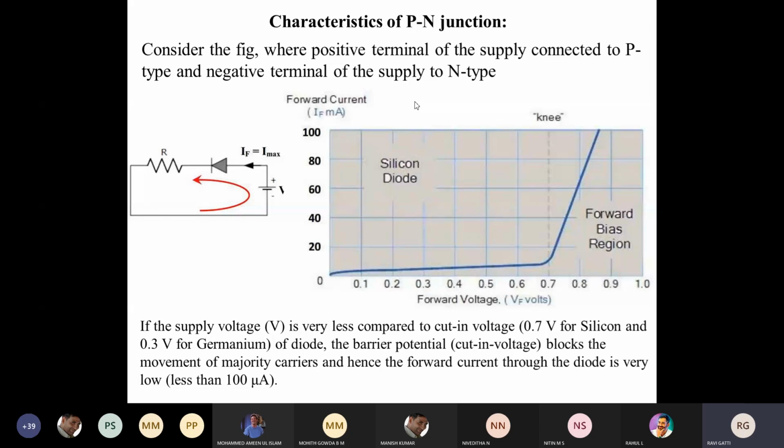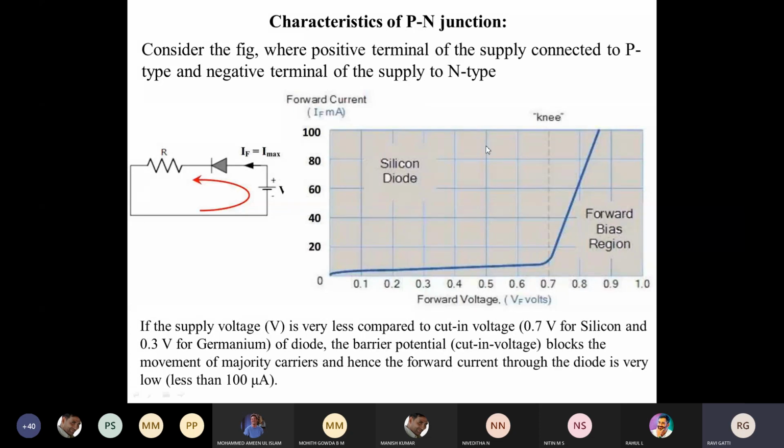It is also called the VI characteristics of the PN junction. Why is it called the VI characteristics? Because the voltage you are applying to the diode and the current which is flowing across the diode, you are monitoring as a function of the voltage. Therefore it is also called the VI characteristics of the PN junction diode.